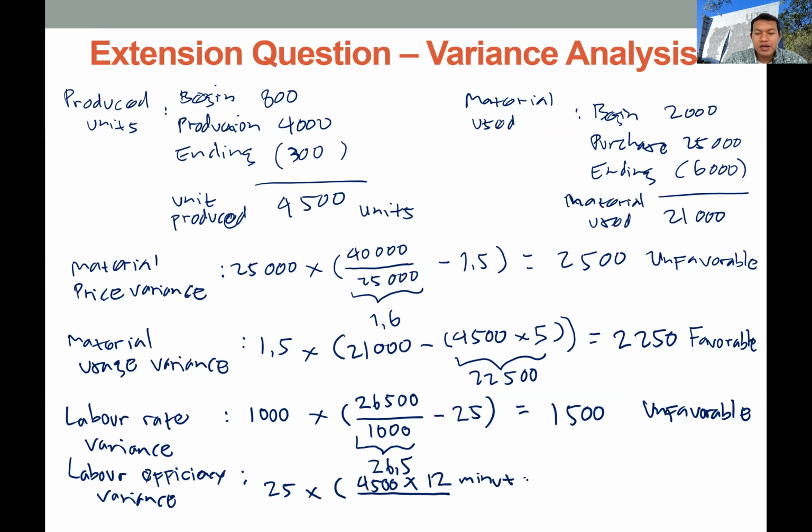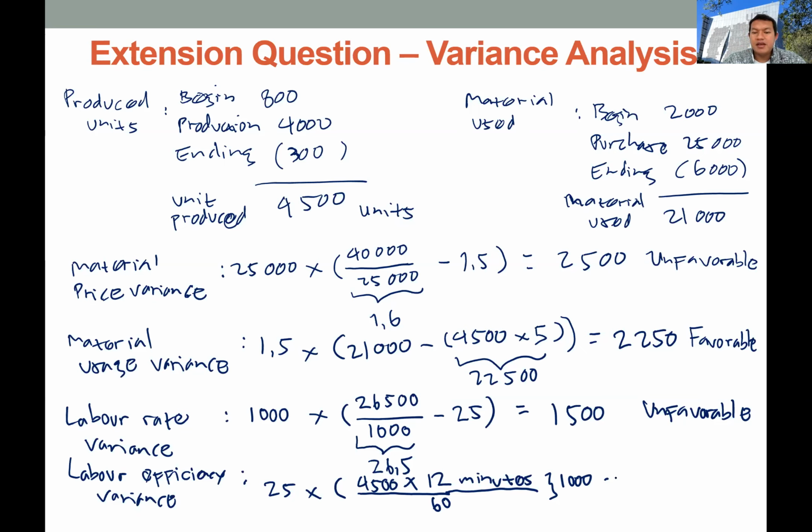So if we multiply this 12 minutes with 4,500, we get the total labor consumption, but in minutes, not in hours. So we have to transform the total labor hours to hours, so we simply divide this by 60 minutes. Okay, so we got the total labor hours consumption, which is 1,000 hours.